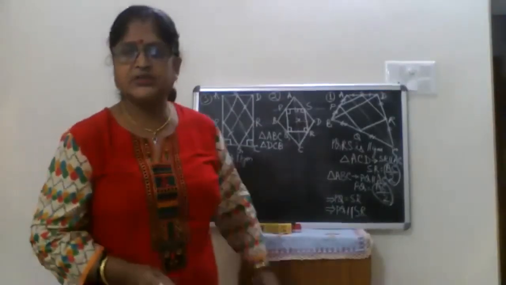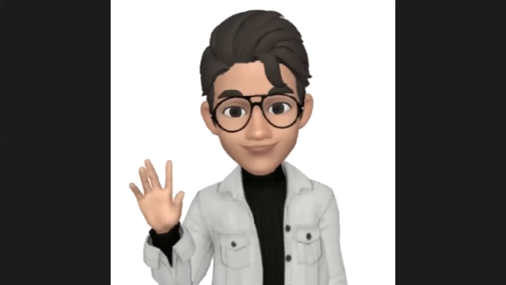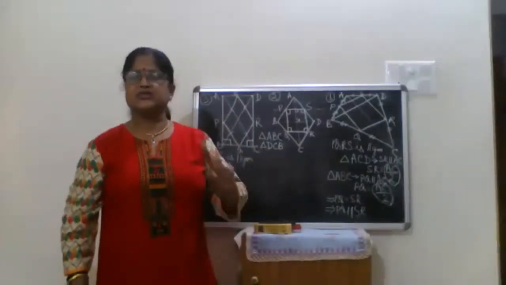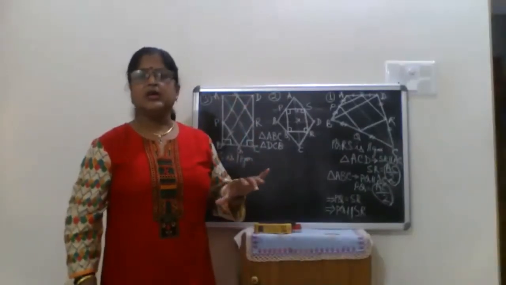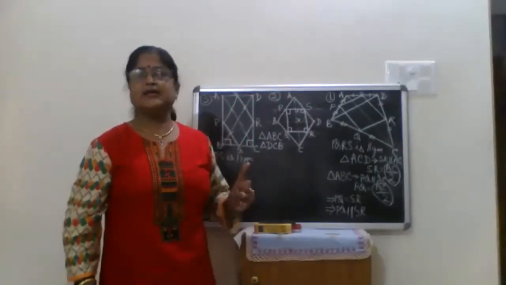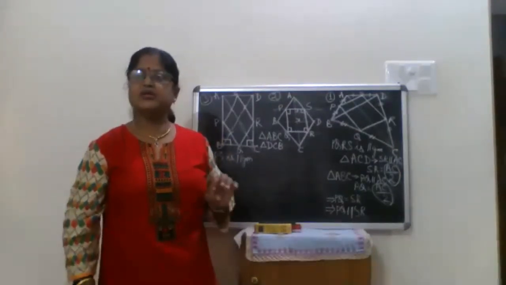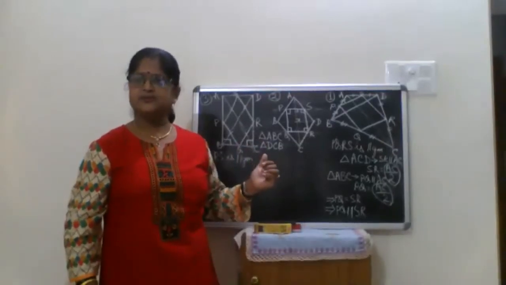RHS: right angle, hypotenuse, side. One side will be equal to one side of the other triangle. The hypotenuse should be the same and a right angle should be there. These are the three prominent conditions in RHS to prove two right triangles to be congruent.